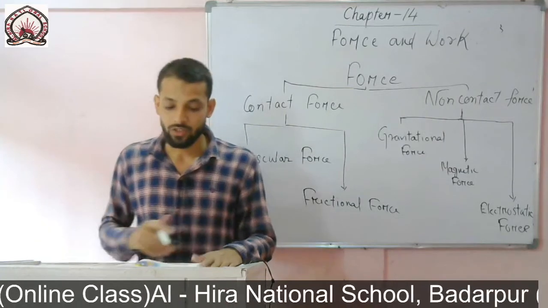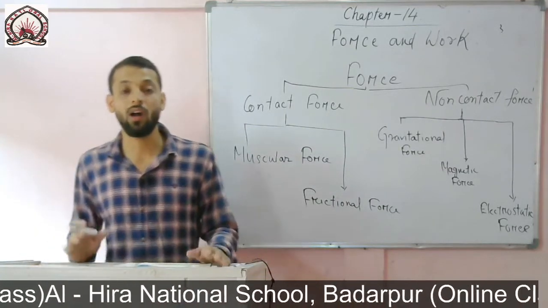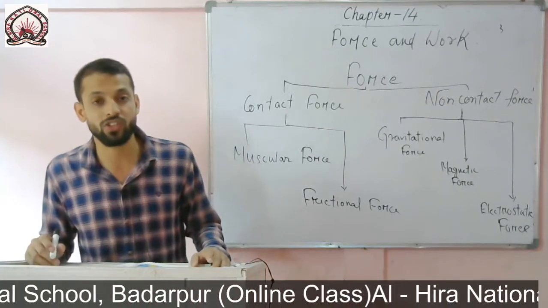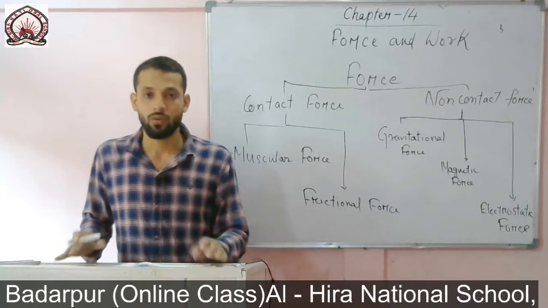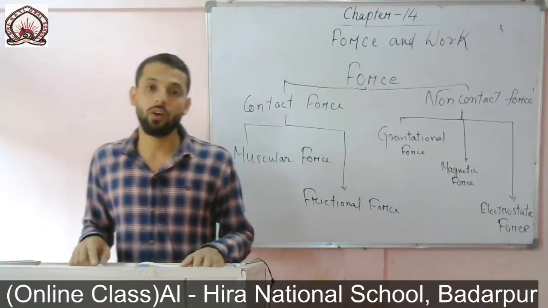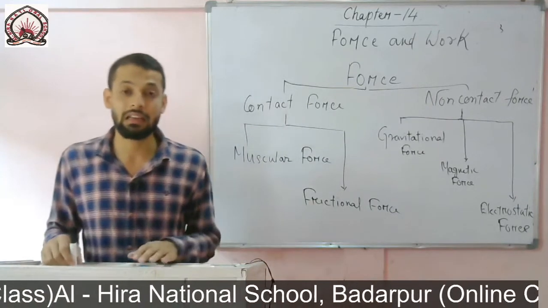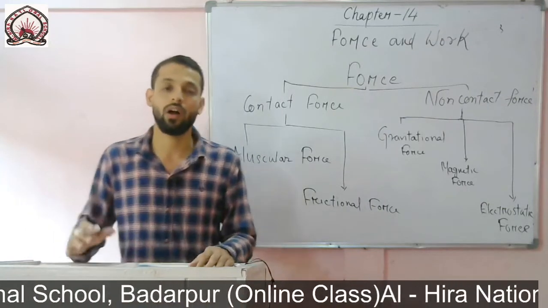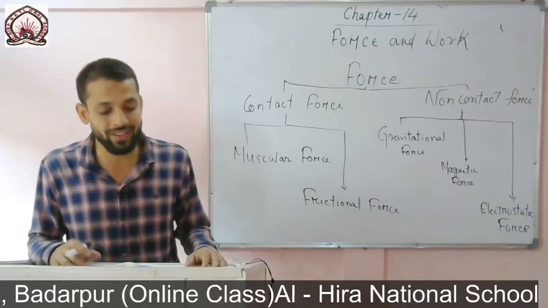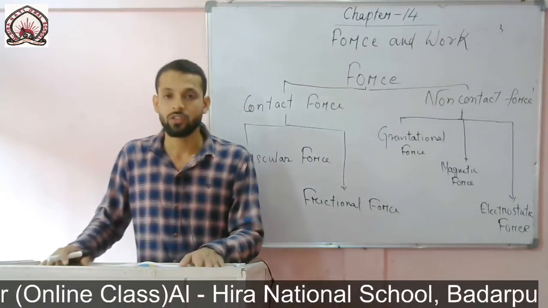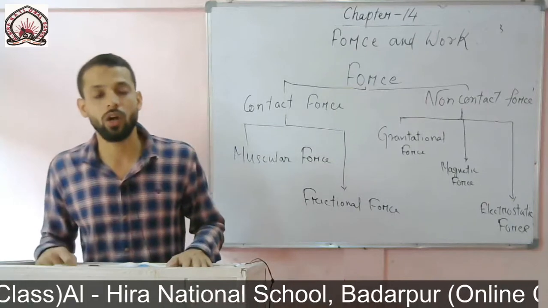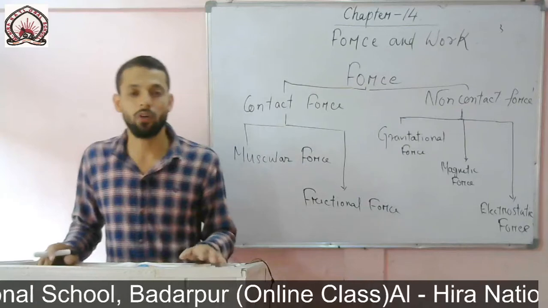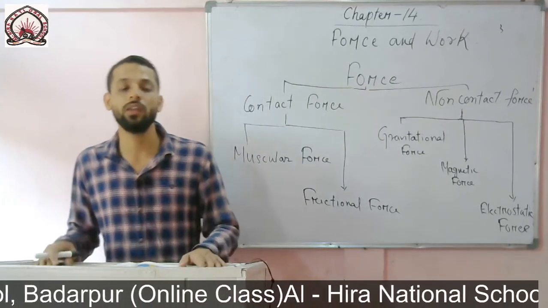Now, how hard the earth pulls a body depends on its weight. If the weight of an object is more, the earth will pull the object with greater force. Suppose you drop two objects from the top of a building.